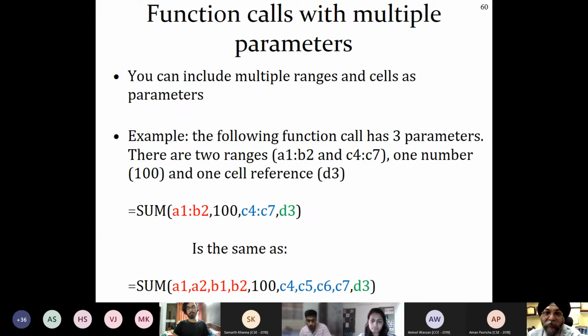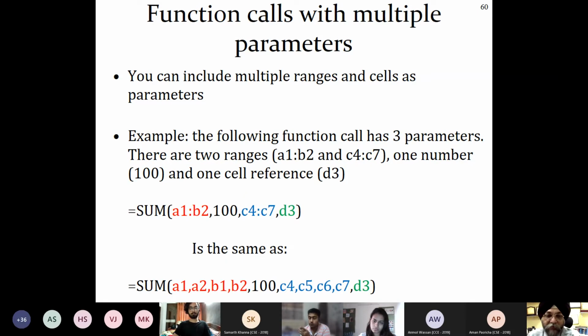Okay, so function calls with multiple parameters. Can we use multiple parameters? Yes, we can. You can include multiple ranges and cells as a parameter. For example, the following function call has 3 parameters, right? So sum, if we see, it has 4 parameters. Here there will be 2 ranges. Just see this function: SUM(A1:B1, 100, C4:C7, D3).